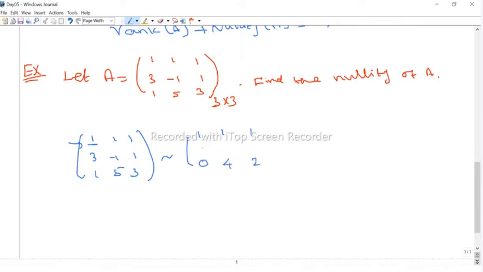Now I am writing r2 minus r1. Otherwise, multiply the first row by 3 and then subtract it from the second row. Therefore we get 0 here. Multiply the first row by 3: 3 into 1 is 3, minus minus 4, and the first row gives 3 minus 1 is 2. We get this one. Now we can reduce this further. The last row is nothing but the subtraction of the second and third rows.